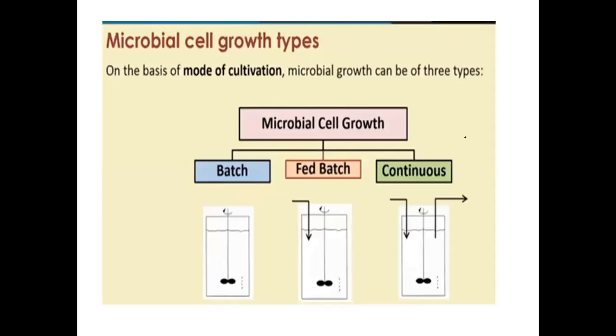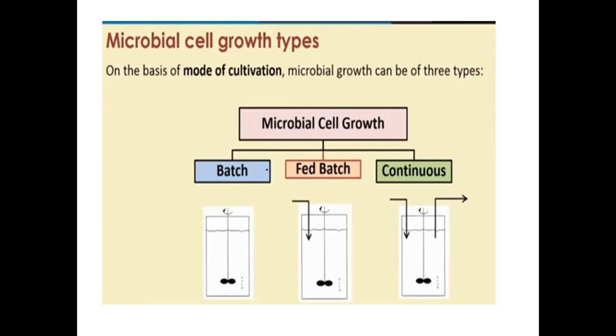Now we have learned about the different methods of cell growth measurement. Now we'll move on to the microbial cell growth types. How can microorganism growth be classified? The mode of cultivation can be of 3 types. This is entirely based on how we are supplementing the nutrient into the bioreactor or the fermenter. The microbial cultures can be cultured in a closed environment or in an open system.